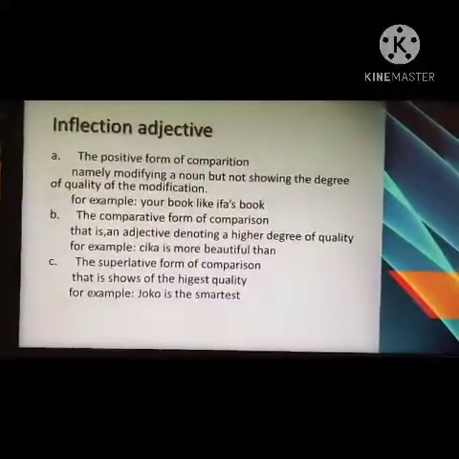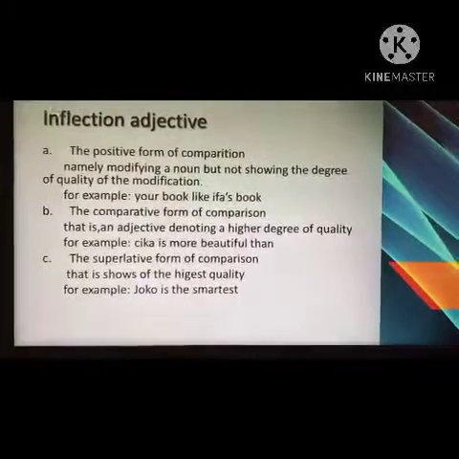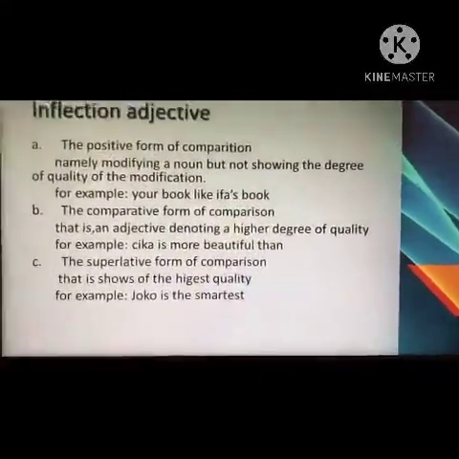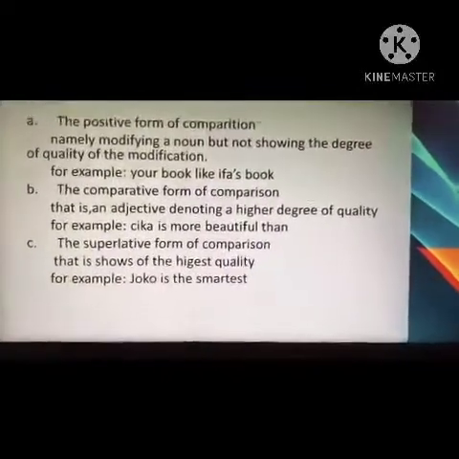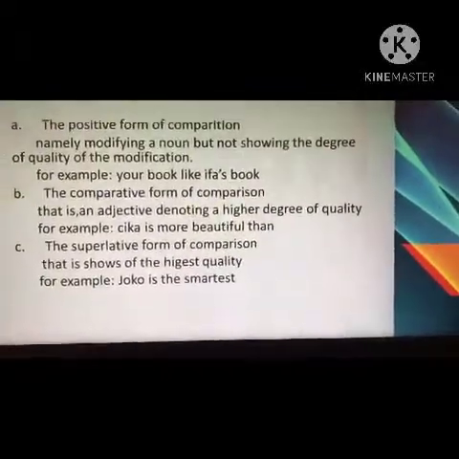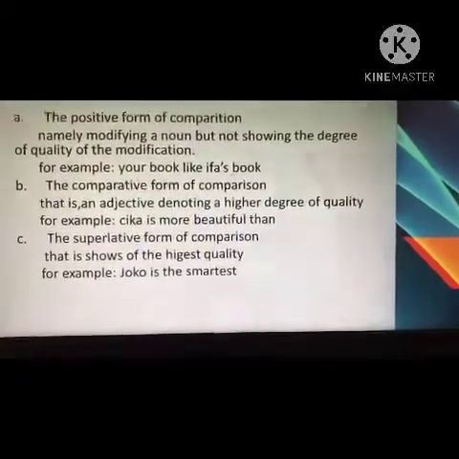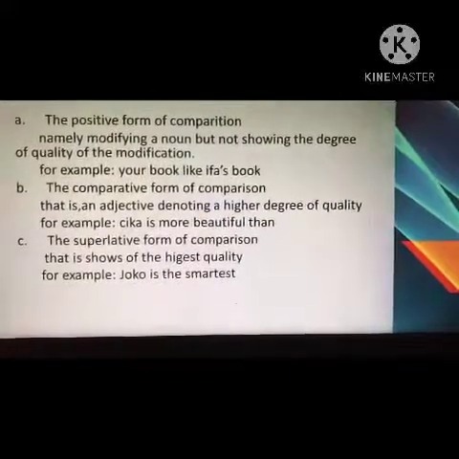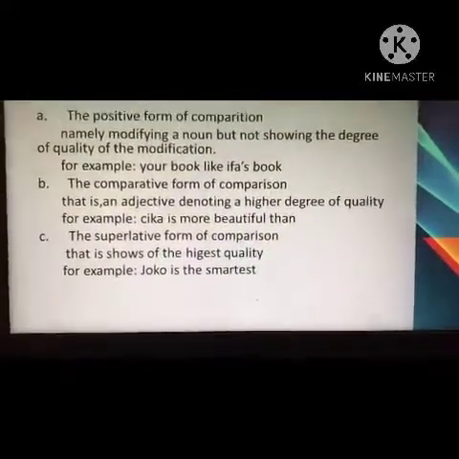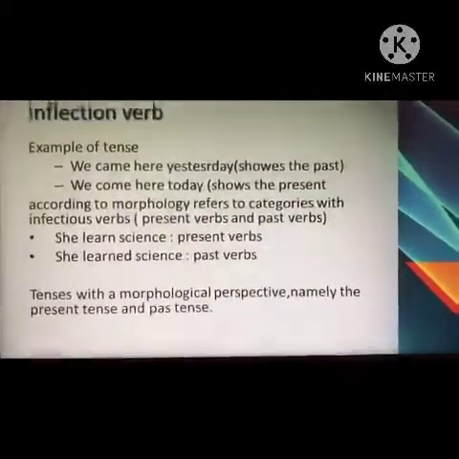Next, inflection adjective. The positive form of comparison, namely modifying a noun but not showing the degree of quality of the modification. For example, your book, like Iva's book. The comparative form of comparison, that is an adjective denoting a higher degree of quality. For example, Chika is more beautiful than. The superlative form of comparison, that is, showing the highest quality. For example, Joko is the smartest.